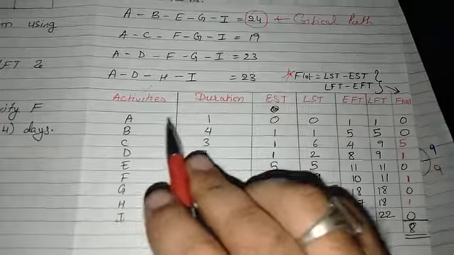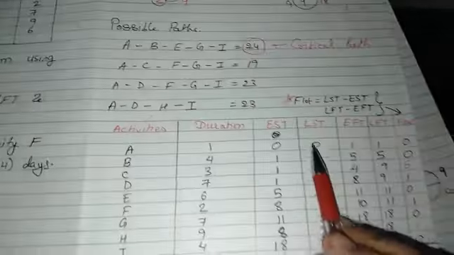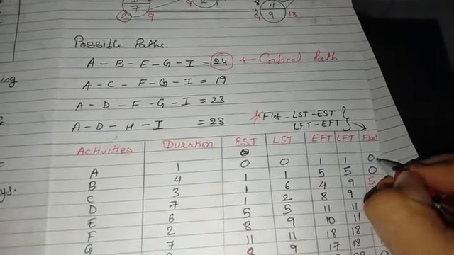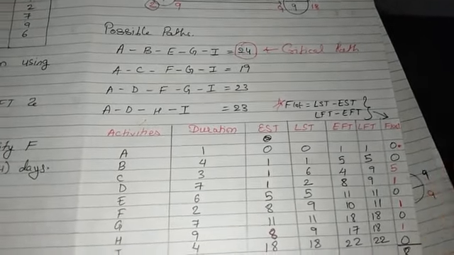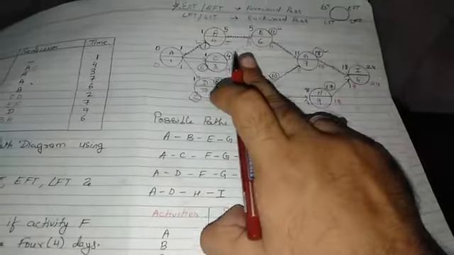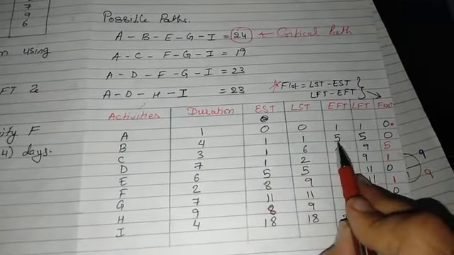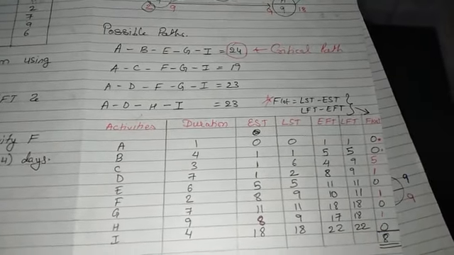Like activity A has times 0, 0, 1, 1. So whenever I compare it, I would get 0. Whenever this 0 comes, it means this activity is on the critical path. Same way B activity is also on the critical path, so that's why it has been written 1, 1, 5, 5, that is again 0.